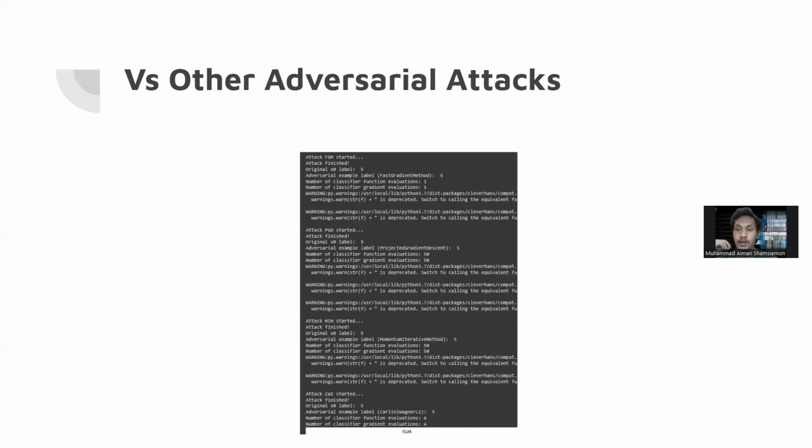And here is how the attacks are done. Basically, you can see that the fast gradient sign method, from the first one, is unable to alter the adversarial example labels. What this means is that the adversarial attack was not able to mislead the model from identifying the photo accurately. This is the same for any other type of attack, the momentum iterative attack as well, and Carlini-Wagner as well. So the other adversarial attacks were not able to mislead the model from identifying them.